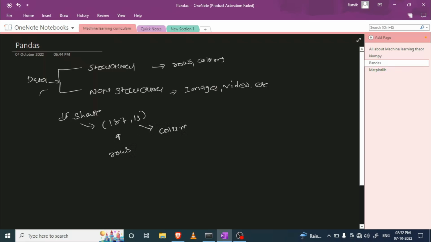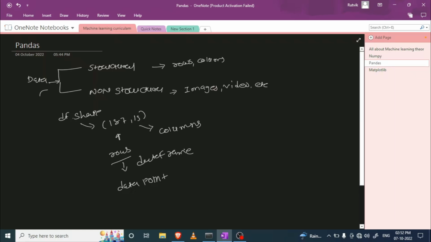Now what does a row mean in a data frame? In a data frame, a row means a data point, so every row represents one data point, right?